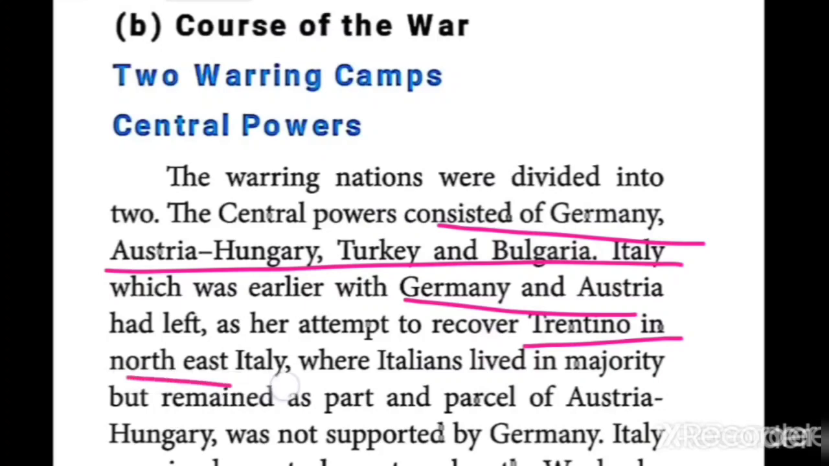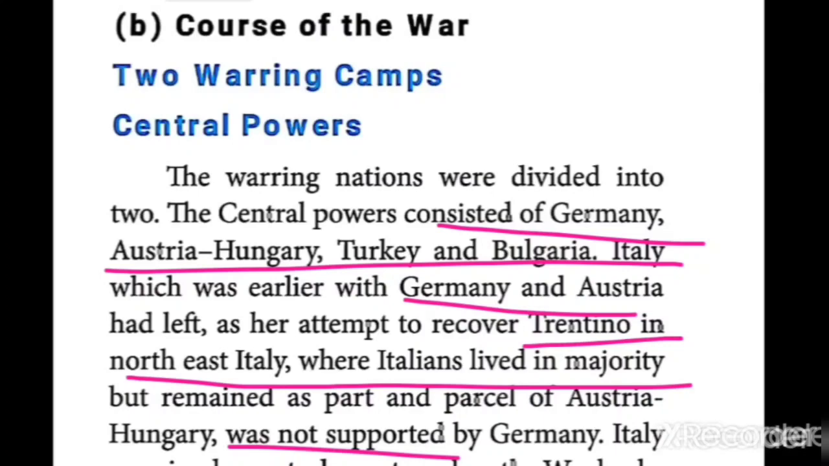Trentino is located in the northeastern part of Italy. The majority of the Italians lived in that area. So it needed that place. In order to gain, otherwise recover, that territory, it struggled with Austria-Hungary. But unfortunately, Germany did not support Italy. So it was a failure.